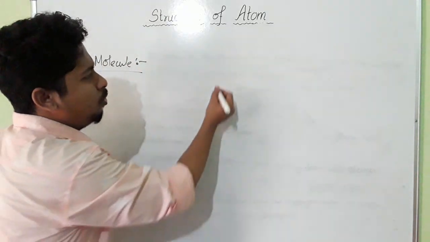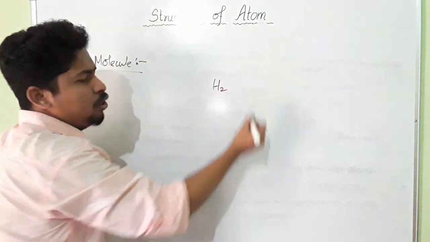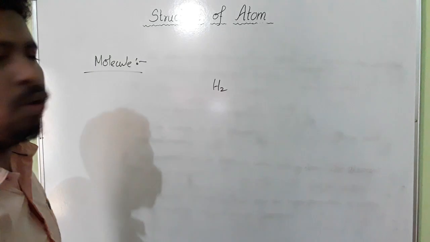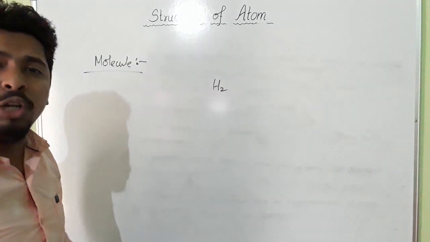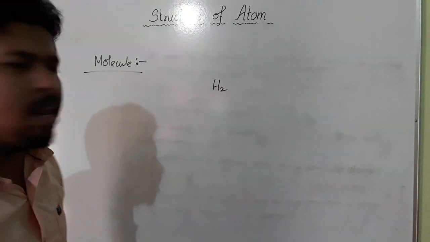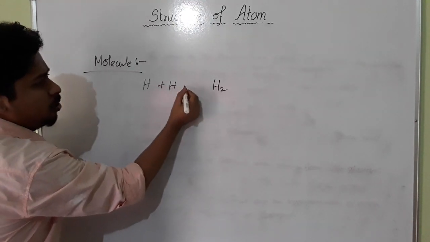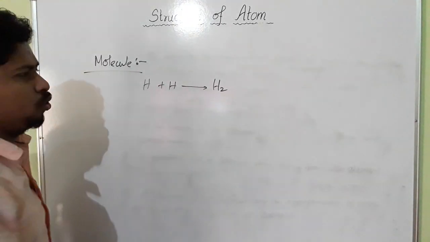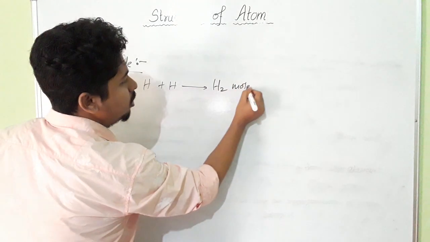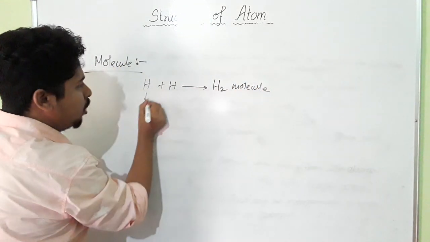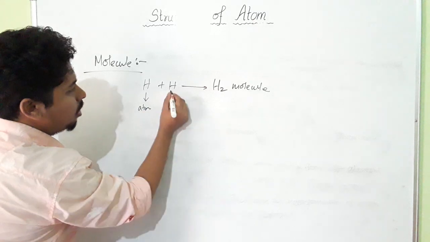Suppose if you consider example of H2. This is hydrogen molecule. How is this hydrogen molecule formed? This hydrogen molecule is formed due to the combination of two hydrogen atoms. Here you see this is one hydrogen atom, another hydrogen atom. So combining they will give H2 molecule. This is a hydrogen molecule, but these are hydrogen atoms.